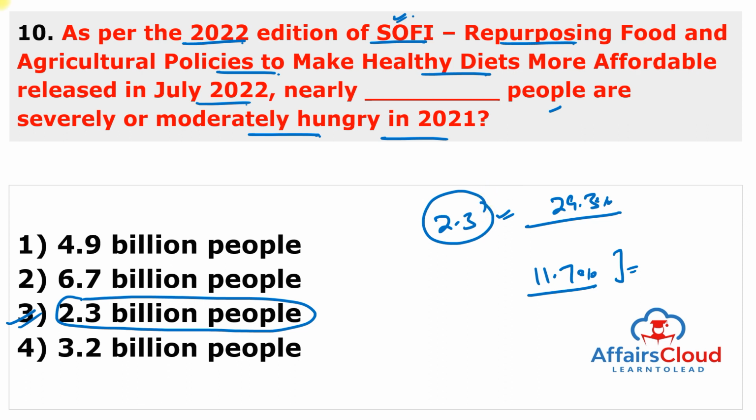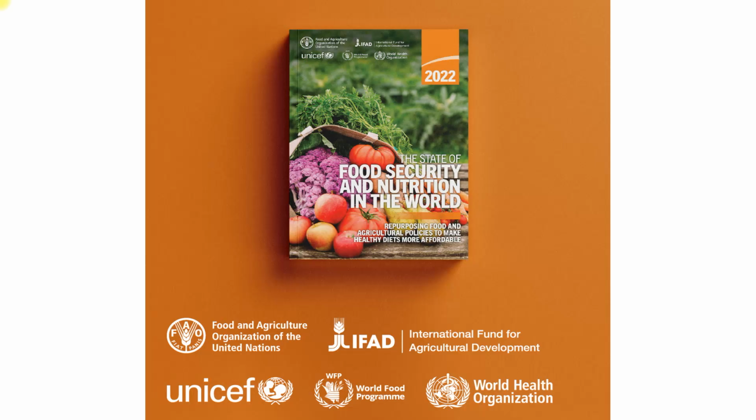So remember 2.3 billion people, almost 29.3% of the global population, were moderately or severely food insecure. You can see here the picture of this report, and this report is co-authored by 5 United Nations agencies. One is the Food and Agriculture Organization, next is the International Fund for Agricultural Development, third is UNICEF, the United Nations Children's Fund, then the World Food Programme, and fifth is the World Health Organization.